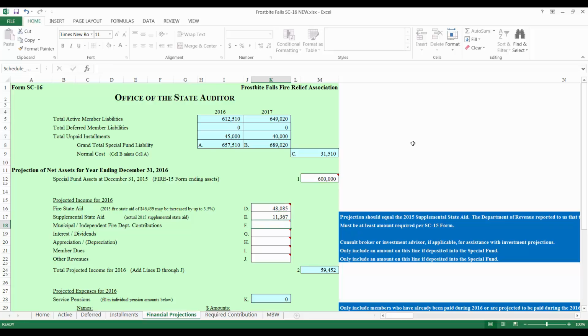Moving down to line F, enter the total municipal or independent fire department contributions received or to be received in the reporting year. This amount should, at a minimum, equal the required contribution amount shown on page 4 of the prior year's SC form. Frostbite Falls did not have a required contribution in the previous year. However, they expect to receive $5,000 in voluntary contributions in the reporting year, so I will enter that number here.